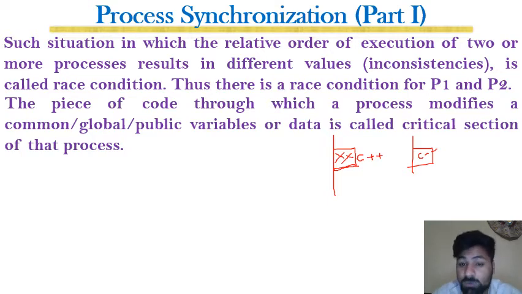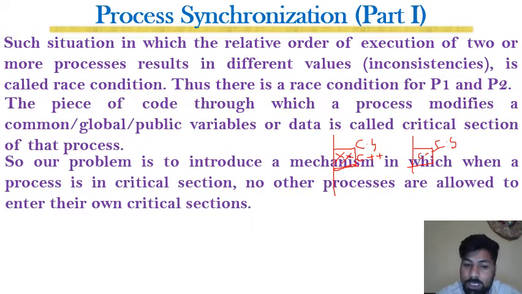So the section of code in which the common variable is being modified is called the critical section for P2, and this is called the critical section for P1. So the critical section is a piece of code in which the common variable or variables are modified by that process, right?